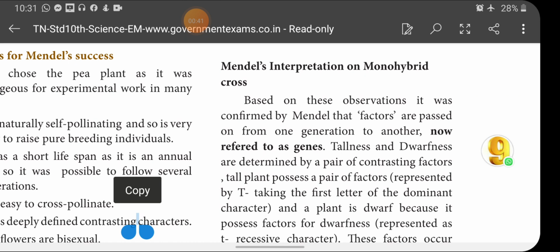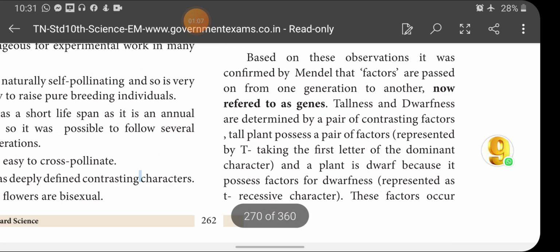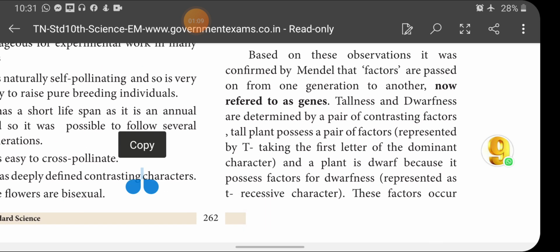Actually, Mendel only discovered that something is responsible for the conduction of characters from parents to offspring. Mendel called that something factors. Now we call it a gene. So he confirmed that something is inherited from parents to offspring, he called it factors, and now these factors are replaced by the term gene. Tallness and dwarfness are determined by a pair of contrasting factors.